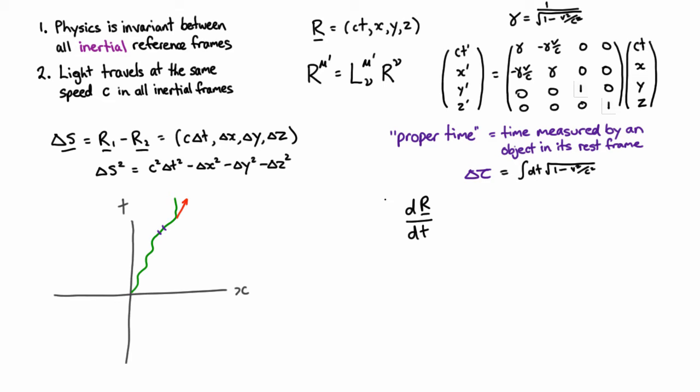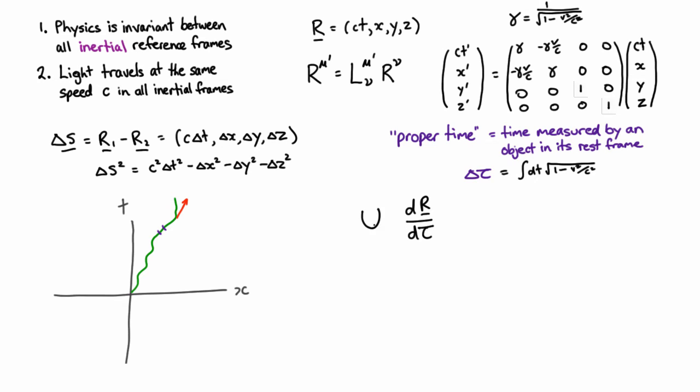However, there is a problem. While this quantity here is a 4-vector and therefore transforms the right way when we change reference frames, this thing here, the time, unlike Galilean relativity, where time is some big universal thing that never changes, is going to change as we change reference frames. So while this bit will change like a vector, this thing here will not. So we need to take the differential with respect to something that is a scalar quantity, something that is not changing as we change reference frames. And therefore, we choose to take the derivative with respect to the proper time.